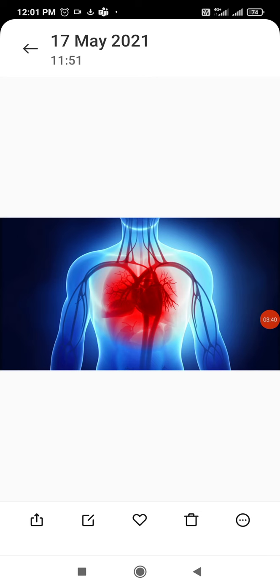Congestion of the lung is one of the main symptoms of heart failure, because if the lungs are not working properly, then too the heart may not be able to send blood to all parts. So heart failure is different from heart attack. Heart failure means the heart is not able to supply blood to all parts of the body, but heart attack means heart muscles get damaged due to inadequate blood supply, meaning the heart is not getting